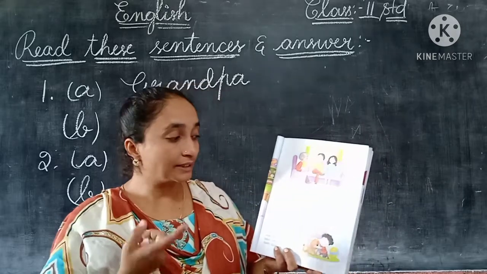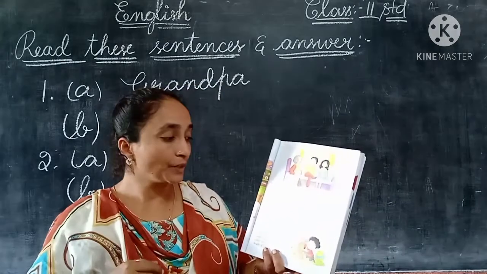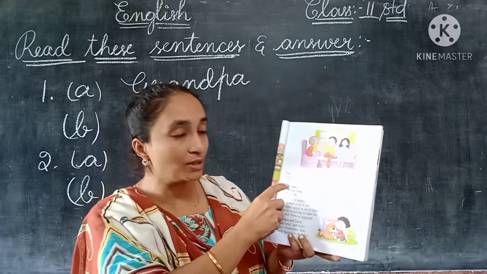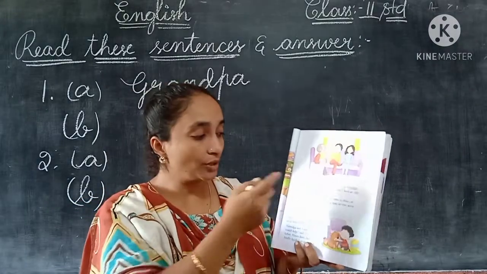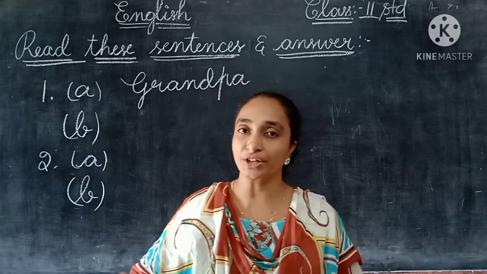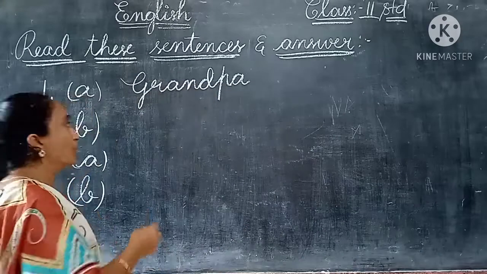That means grandpa said these words. And the idea was Tubby: "Tubby, my dear, my fat cat can help me." So here you can write, children, Tubby.